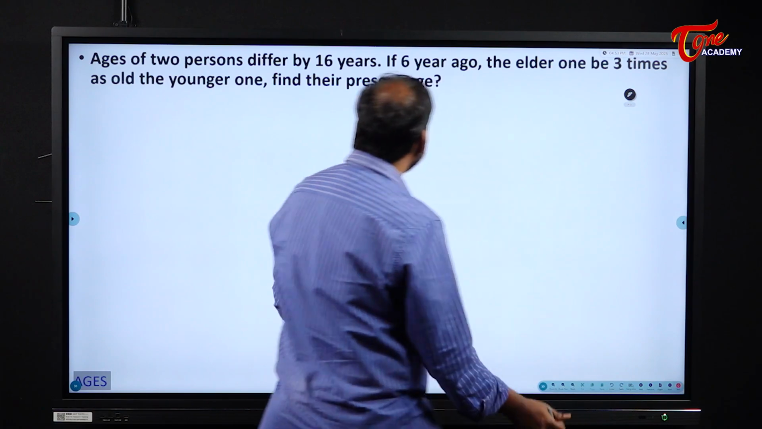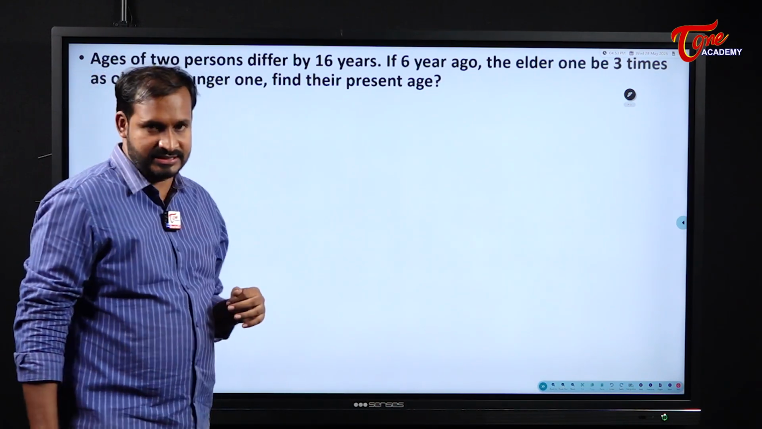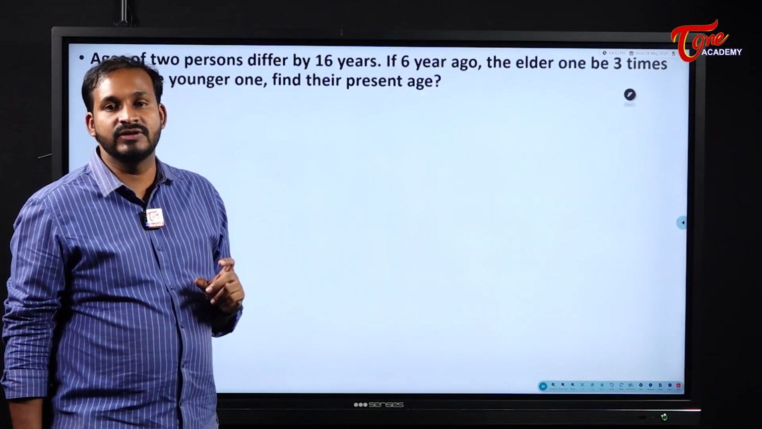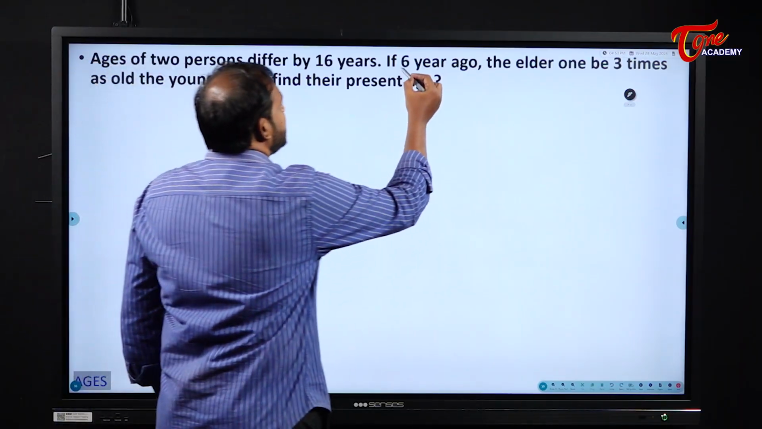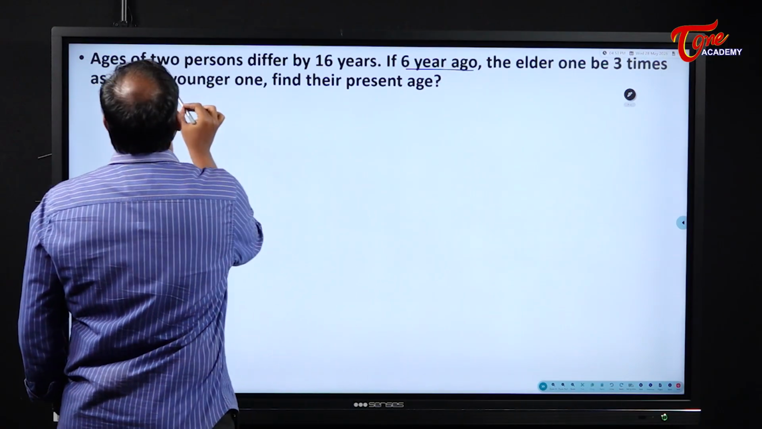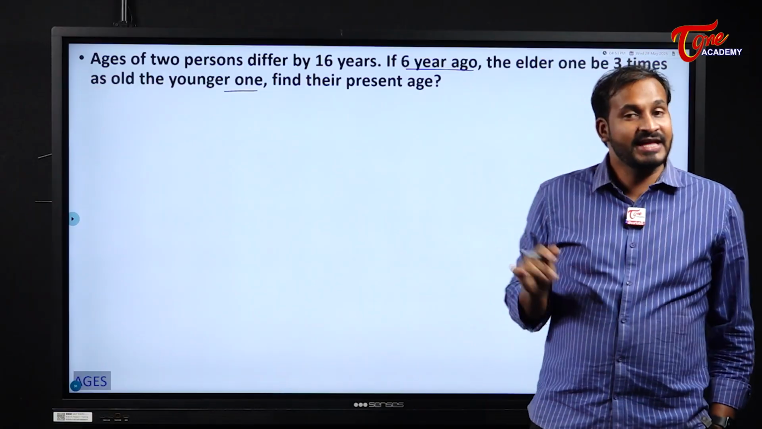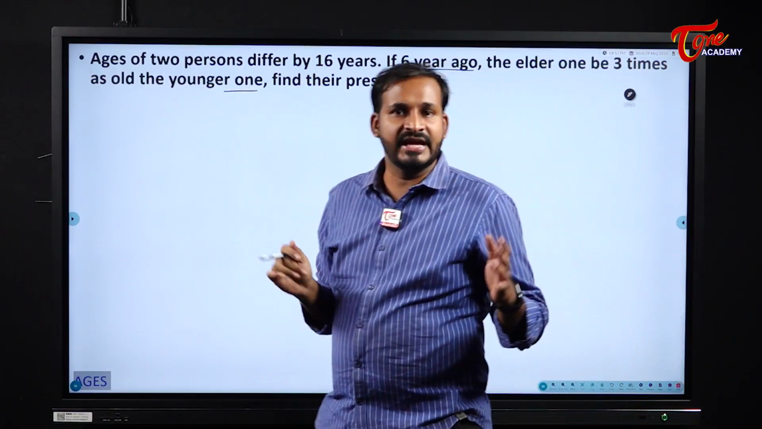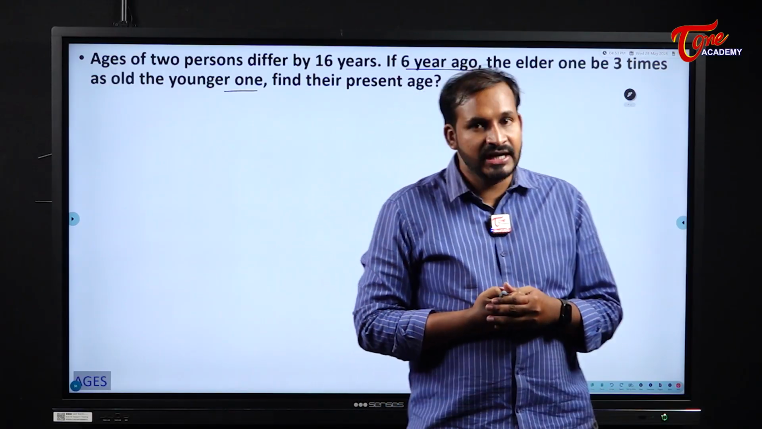Okay. Next one. Now see here. The ages of two persons differ by 16 years. That means the age difference between those two persons is 16 years. 6 years ago, the elder one was 3 times as old as the younger one. Now first of all, one basic thing: will the age difference change? The ratio between the ages changes, but will the difference between them change?